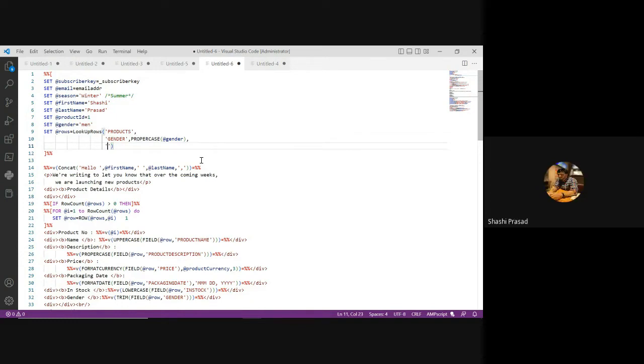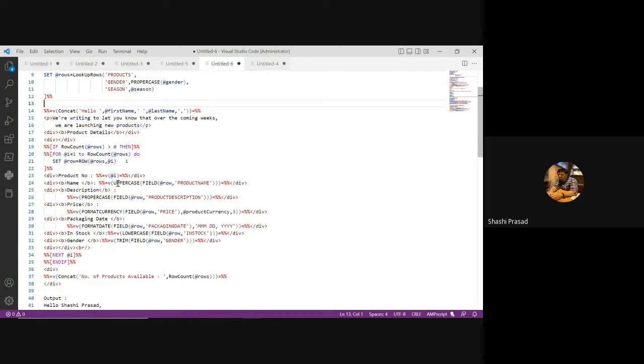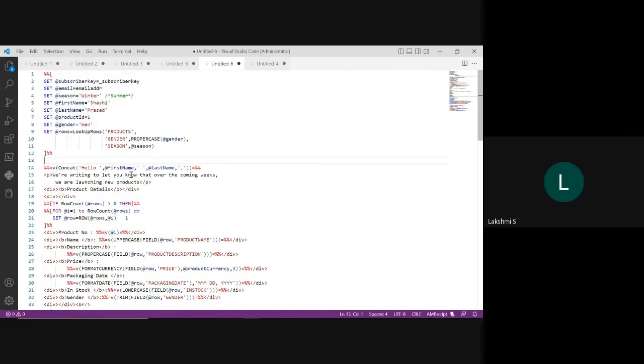Lookup rows. Come again? Now, if you use lookup, it will fetch you row by row, like individual rows. What if you use lookup rows instead of lookup? Just a minute. So you're discussing lookup or lookup rows. Come again with your question. Explain me your question once again. Maybe I was a bit confused here.